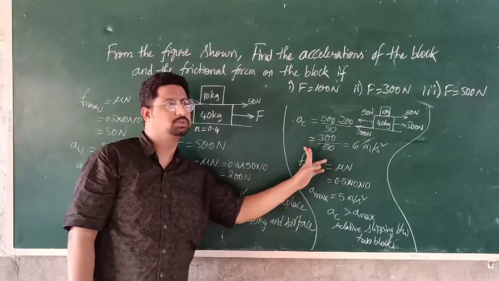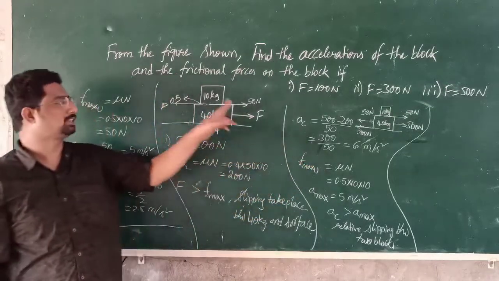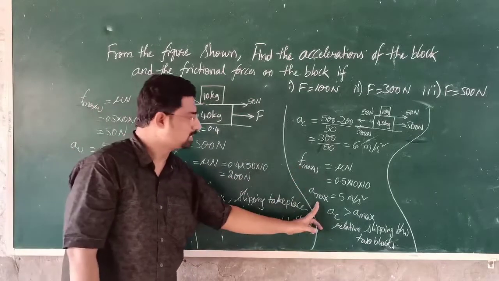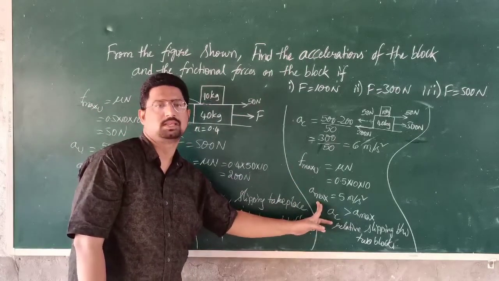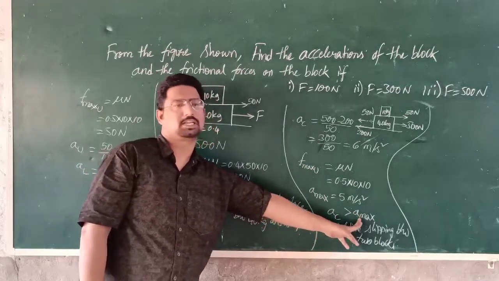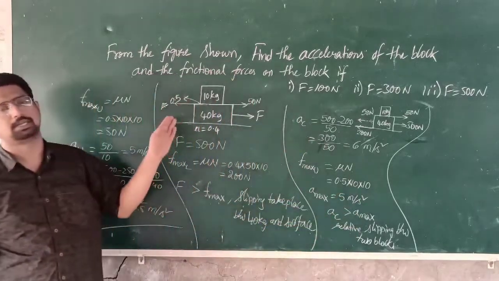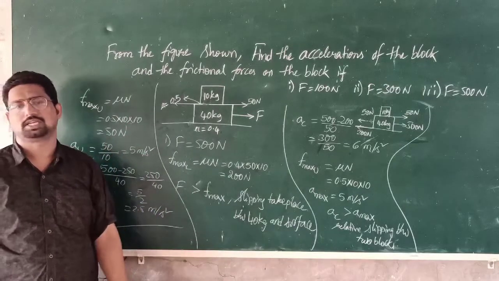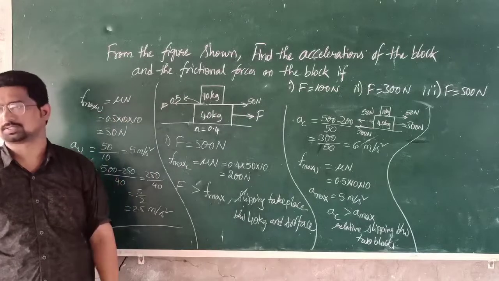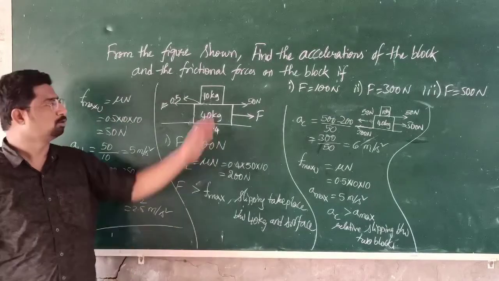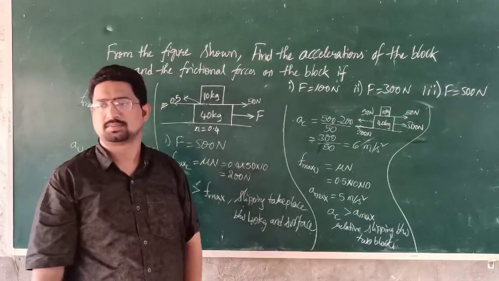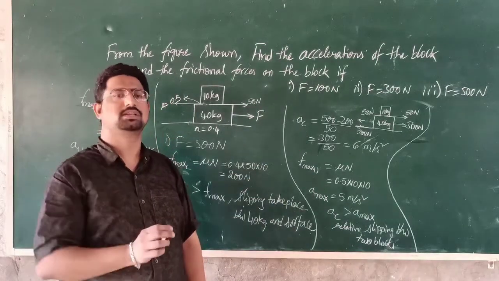And then what do we have to do? We have to calculate the maximum frictional force acting on the upper block, and hence the maximum acceleration. If the common acceleration is more than the maximum acceleration, then both the blocks will be slipping over each other. That means slipping will take place between both the blocks. If not, both the bodies will be moving with the same acceleration. Yes, it is very easy.